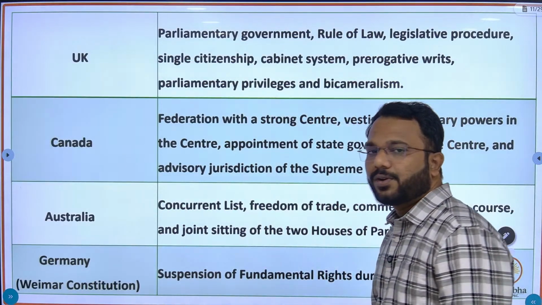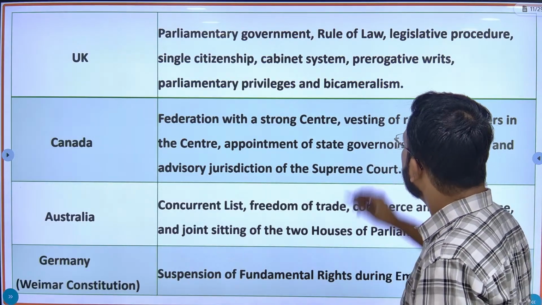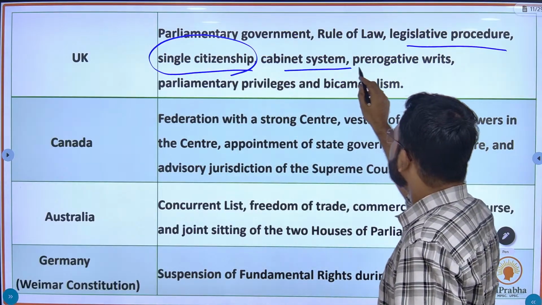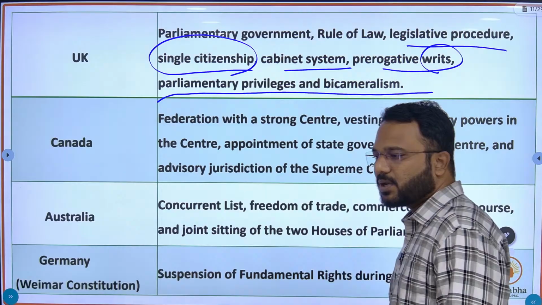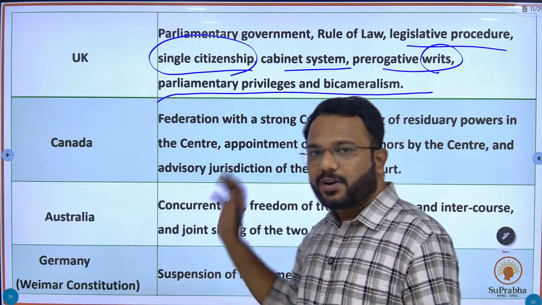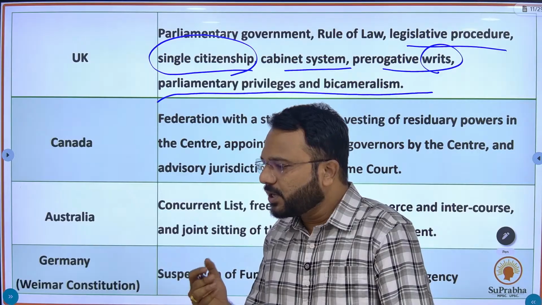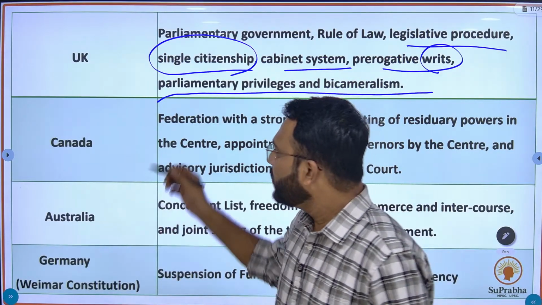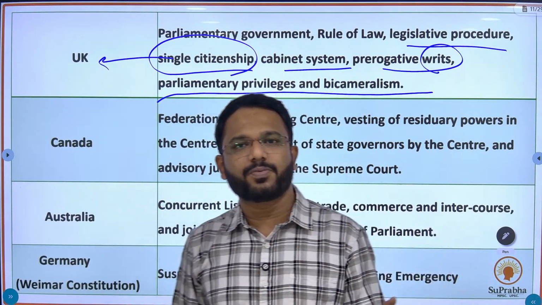From the UK, we have borrowed the parliamentary form of government, rule of law, legislative procedures, single citizenship, cabinet system, prerogative writs, parliamentary privileges and bicameralism. After reading these features, you might have understood that most of the features related to parliament we have borrowed from the UK. Why have we borrowed all these features from the UK?